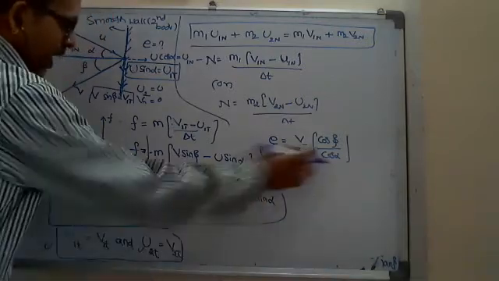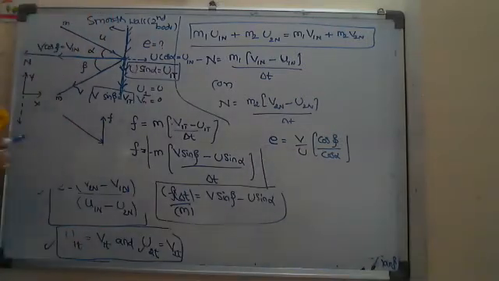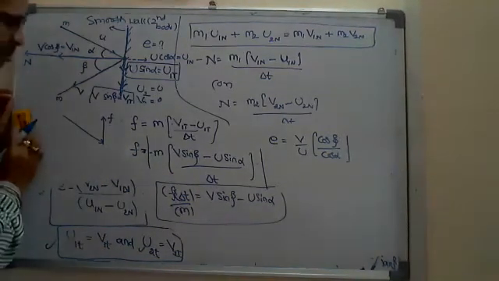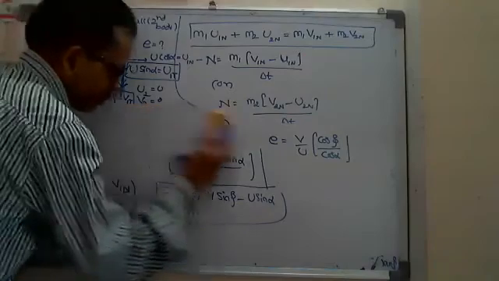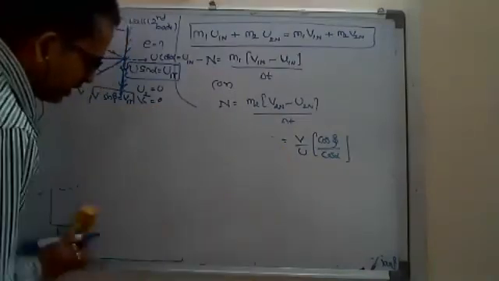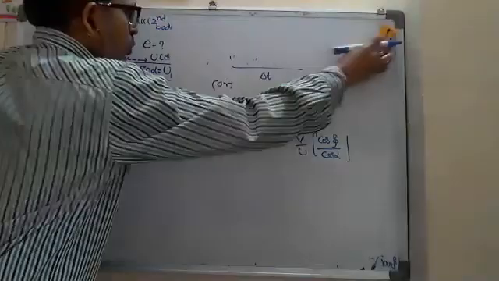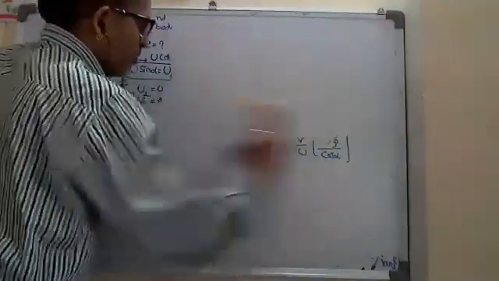If it is not smooth, we have to solve the two equations. And this is not that tough. Suppose a two-dimensional collision is given. Two-dimensional collision means like this here.